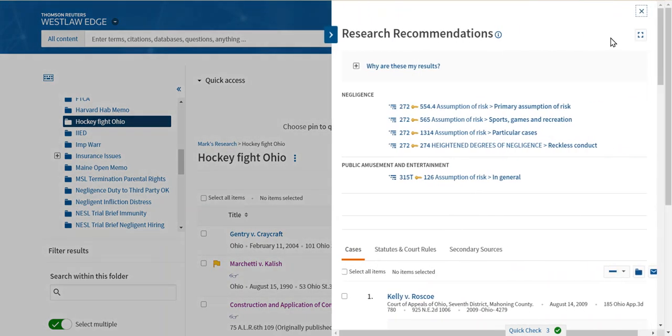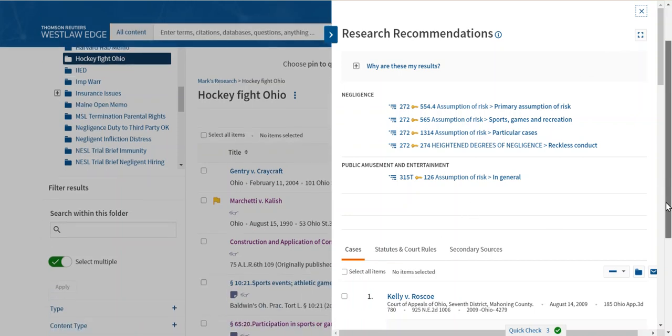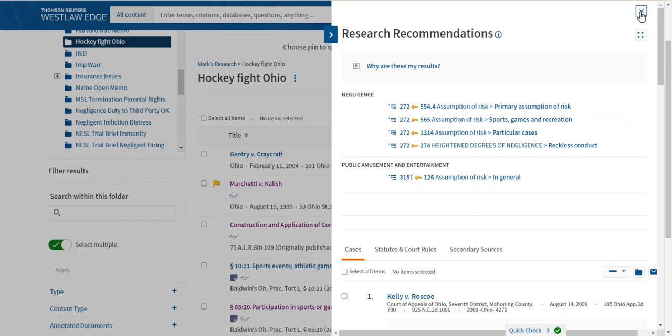Basically, what Westlaw is doing when we're doing research, it sees where we're going and it's trying to be helpful and say, hey, I see that you're doing this research on sports-related torts. Based on that, let me suggest some potentially relevant cases, statutes, secondary sources.